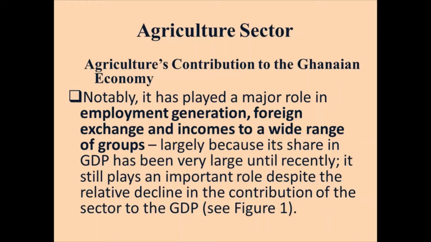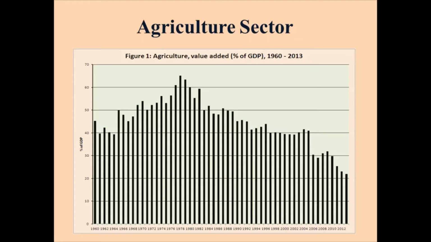You get it. So now it provides income to a wide range of groups. If you want to have an overview of this, this is a graph that shows the performance of the agricultural sector from 1960 to 2013 in terms of value added. You can see that there was a peak within the years 1976 to 1978, just as we talked about when we began the slides discussion. Around the 1970s, we had much gains from the agriculture sector.